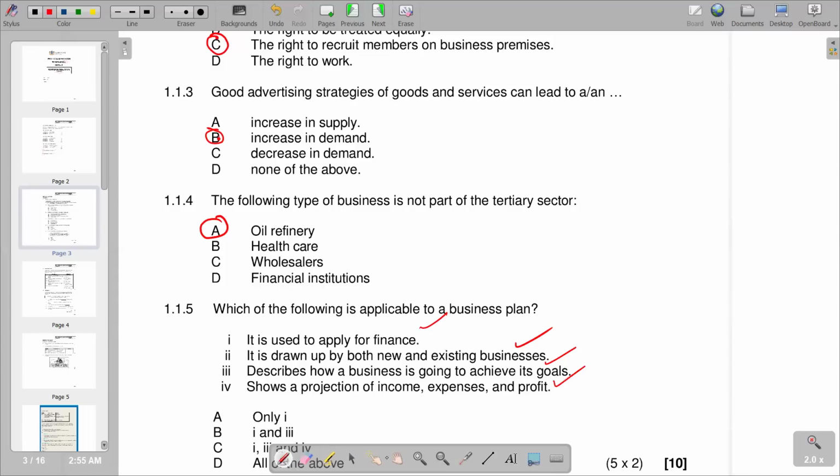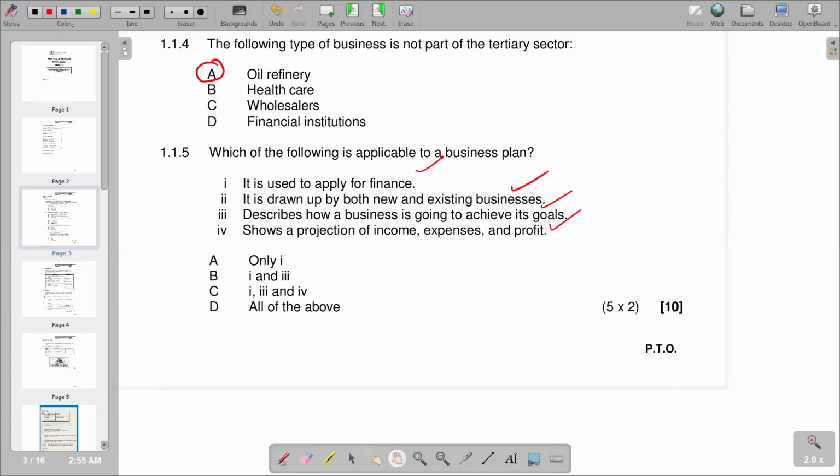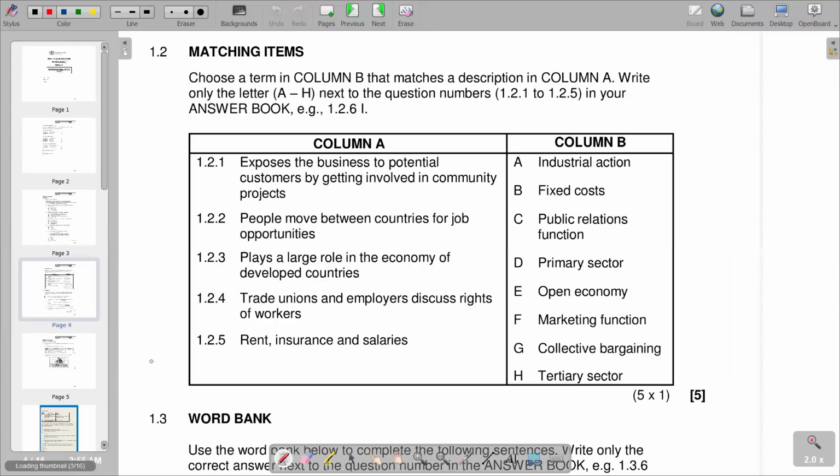So all our statements apply to a business plan. We go to our responses, we see that D is the one that says all of the above. So D becomes the correct response here. We go to the next part of the question, which is now on matching items. We can choose only the letter A to H next to the question numbers, that is 1.2.1 up to 1.2.5 in your answer. And for example, you are given how to present.